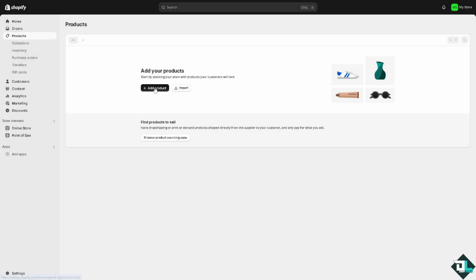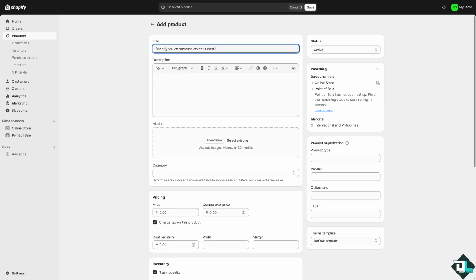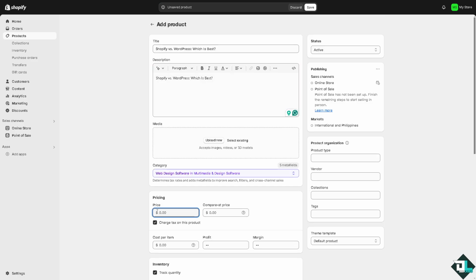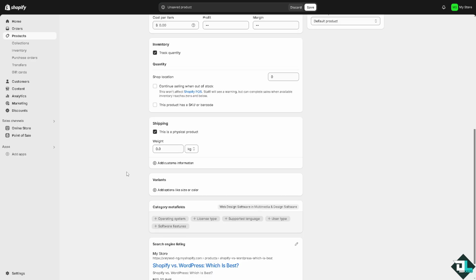But you can also add a product manually, wherein we can type in the title. You can upload, for example, custom images for that. You can put a specific price, also the compare-at price if you want, and the cost per item. From here, you can click on save and you have created your first product. That's one way for you to do that.